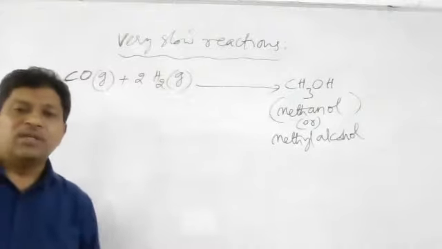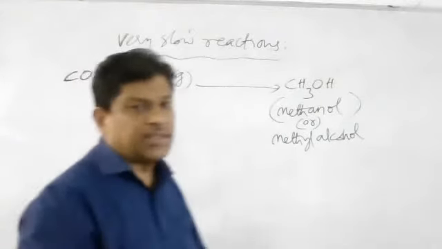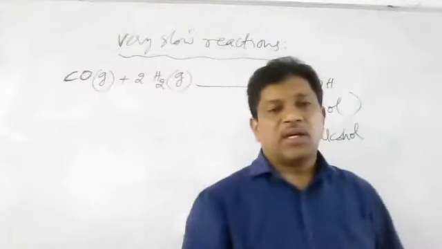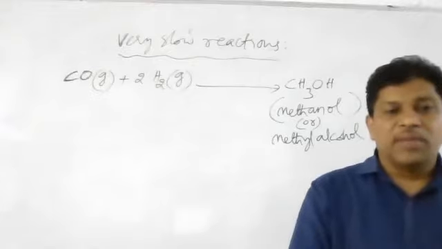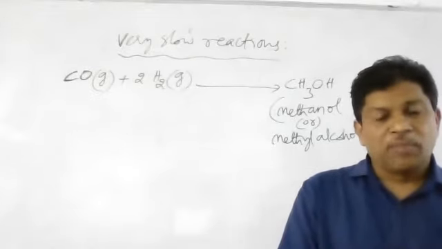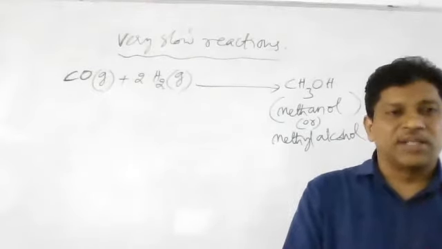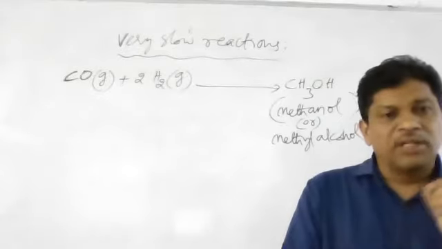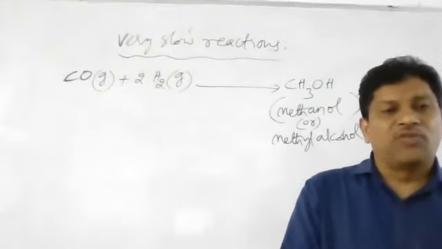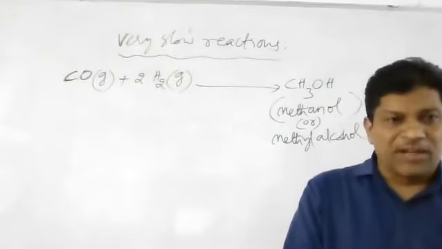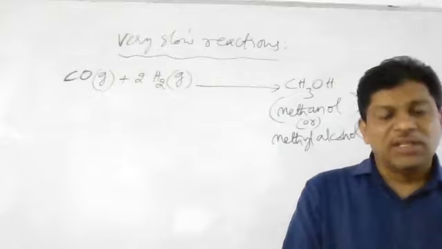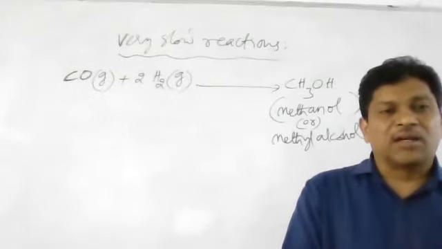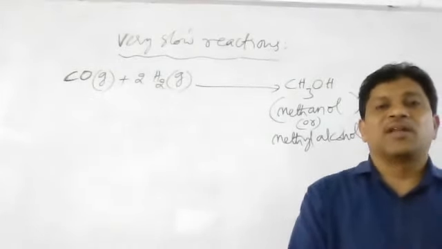That means what now here? The rate of chemical reaction can be speeded up by changing reaction conditions such as temperature, pressure, and addition of catalyst. Addition of catalyst, change in temperature, change in pressure can speed up the given chemical reaction.